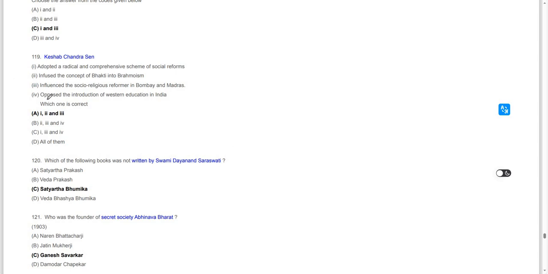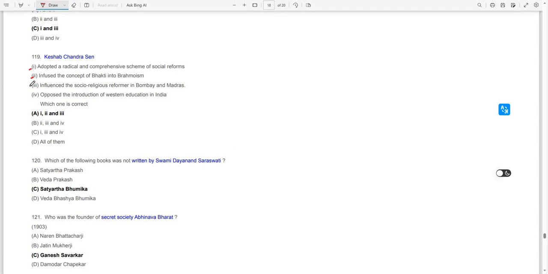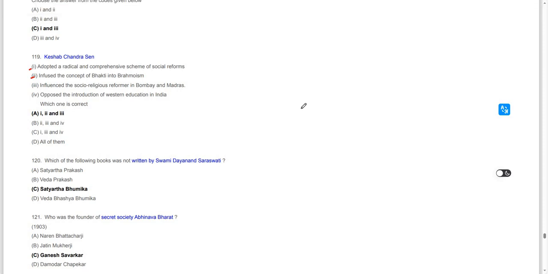Keshav Chandra Sen: all of these are true except 4. Keshav Chandra Sen adopted a radical and comprehensive scheme of social reform, infused the concept of bhakti into Brahmanism, and influenced socio-religious reform in Bombay and Madras.